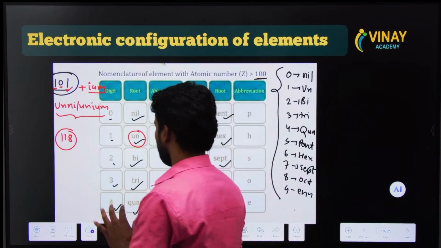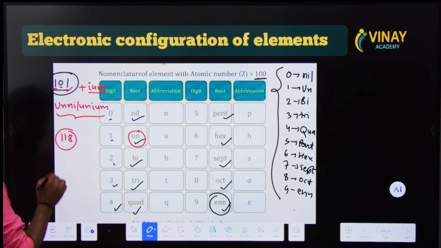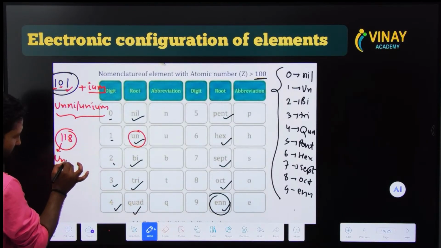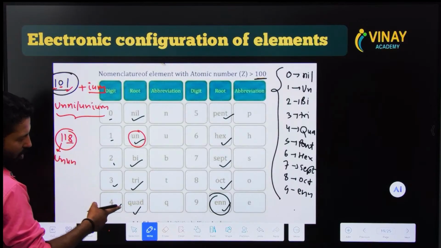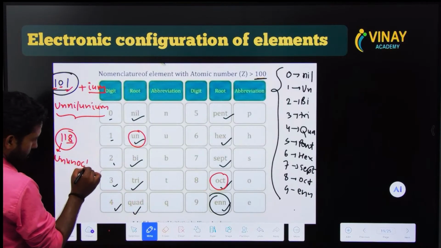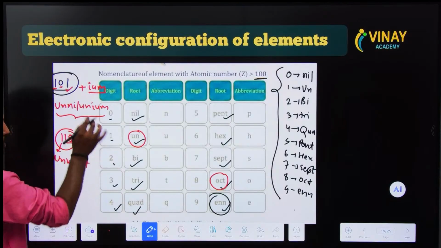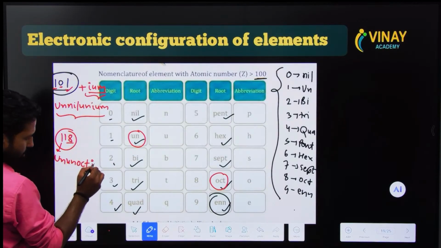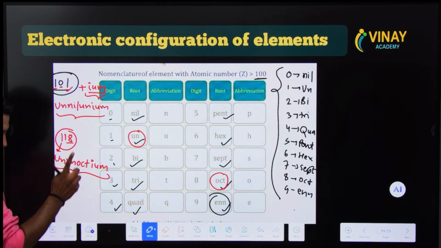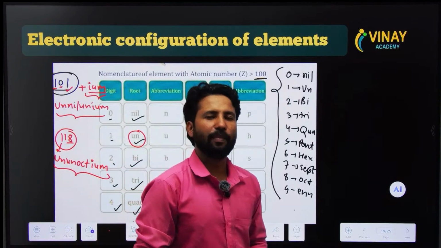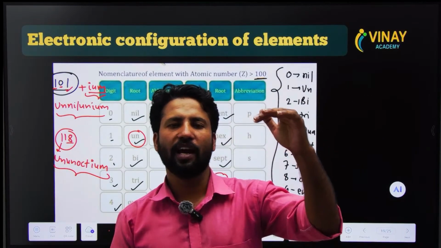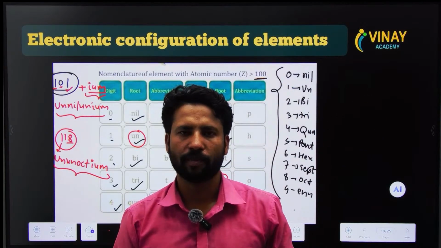Okay, so what is the answer? Look at here: 118. 1 means un, 1 means un, 8 means oct. Where is 8? 8 is oct. This is oct, and put "ium" by your side. So what will be the name of this particular element? Unoctium. So this is the method of IUPAC naming for elements that have more than 100 atomic number.